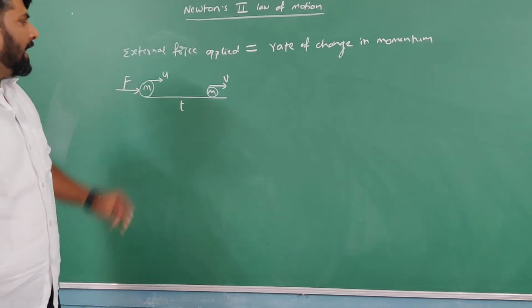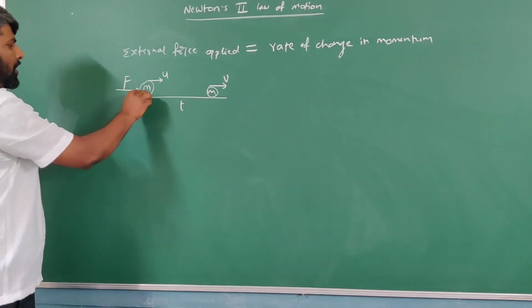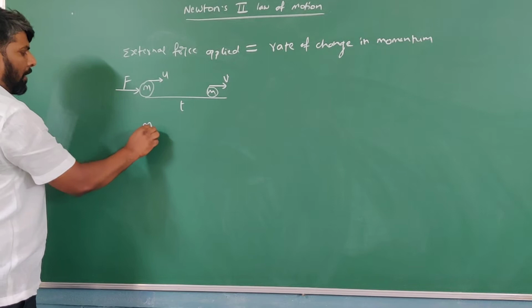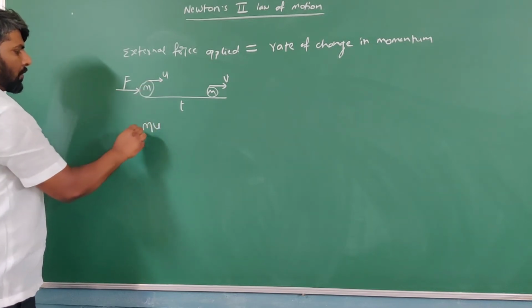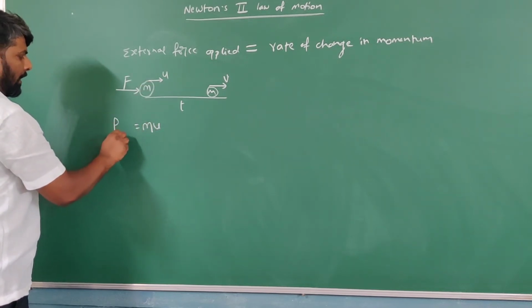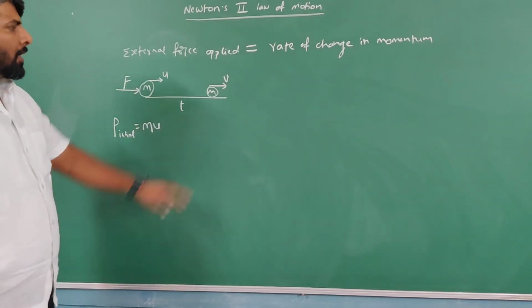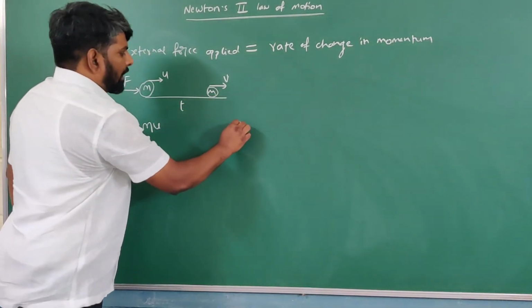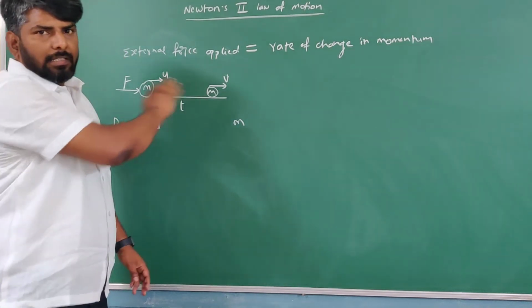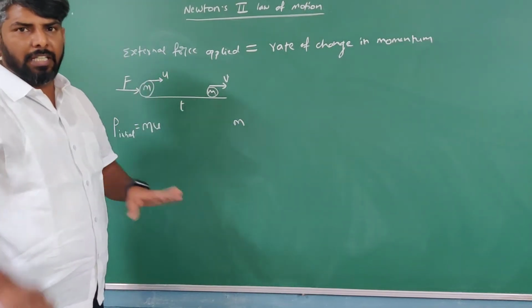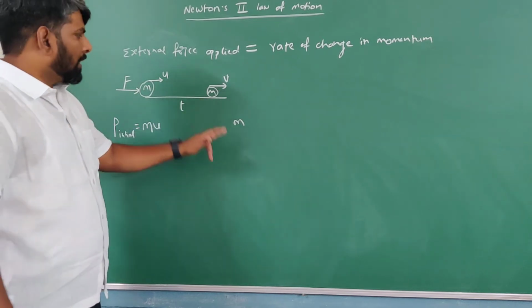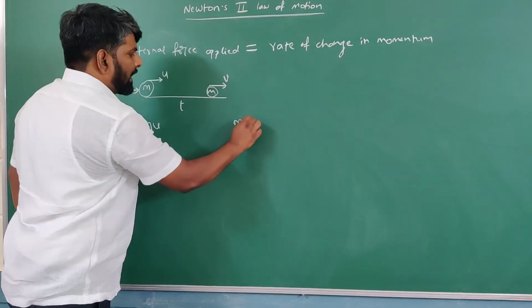Right? In this case, initially the body has mass m and initial velocity u, so that is considered the initial momentum. The mass of the body is m, because it is the same body and there is no change in mass. And here the velocity is v.